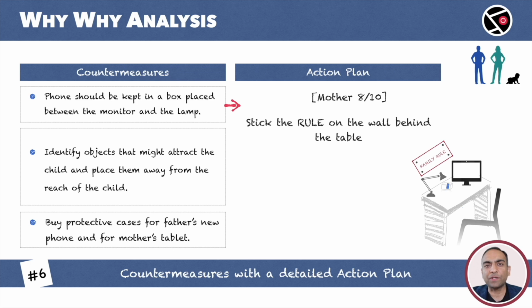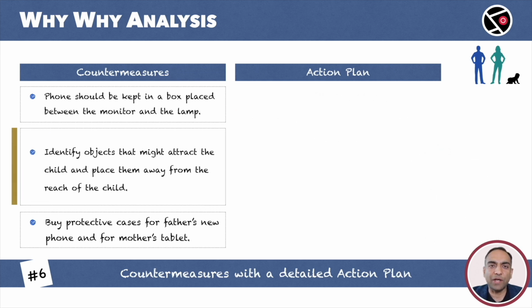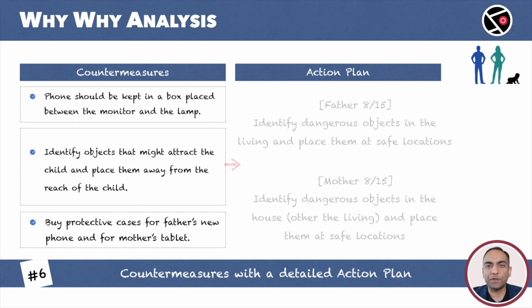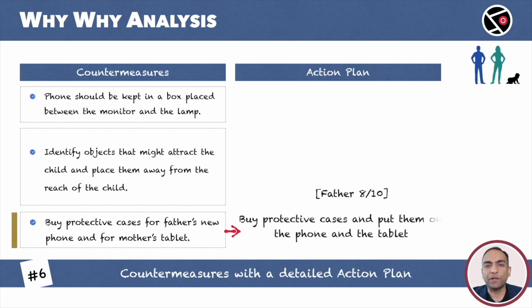Let's move to the next countermeasure. Identify objects that might attract the child and keep them away from the reach of the child. This is a lot of work. Let's divide this job between the mother and the father. Father takes care of the living room, and the mother manages the rest of the house. The last countermeasure: buy protective cases for the father's phone and for the mother's tablet. This is simple. The task is assigned to the father.